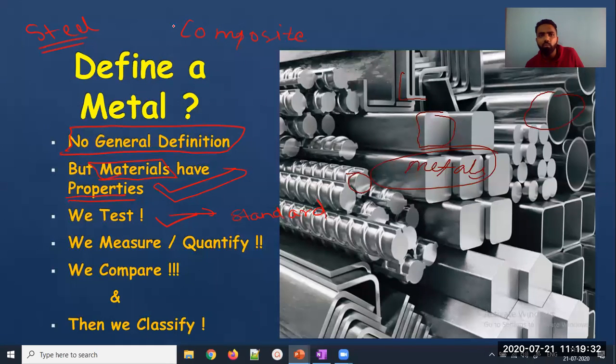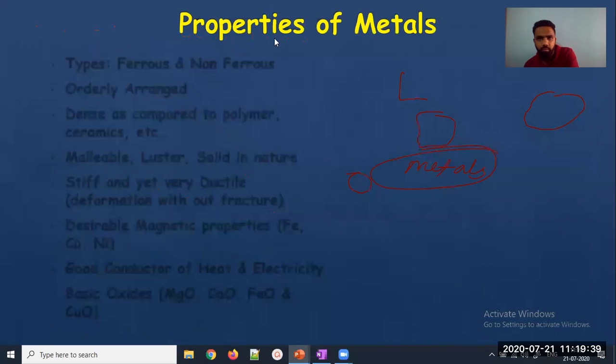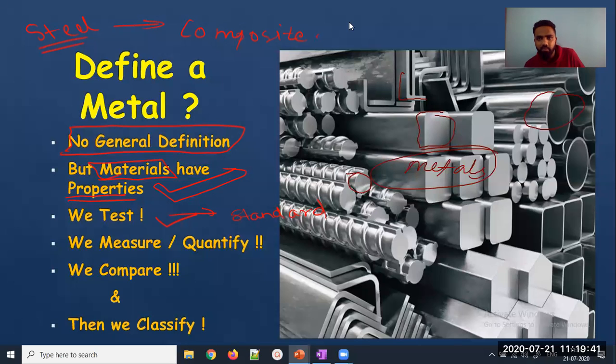So what I will do, I will use the same standard as that of the steel, and I would like to know different values of composite, like what is the hardness of this composite, what is the tensile strength of this composite, what is the compressive strength of this composite. If I want to know all these parameters, what I am trying to know are the properties of this composite. So how will I know whether this property is good or bad?